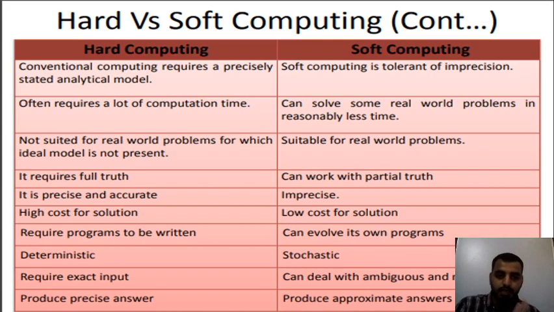If these terms and inputs are there, you will get full marks. Whereas soft computing will analyze the content of your answer. If the content of your answer is correct or the method you approached is correct, then soft computing will give you the marks.